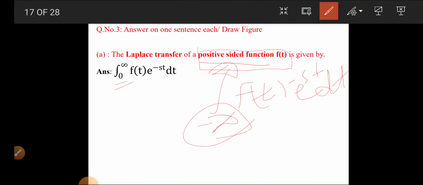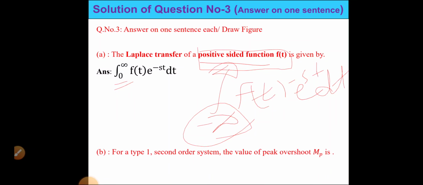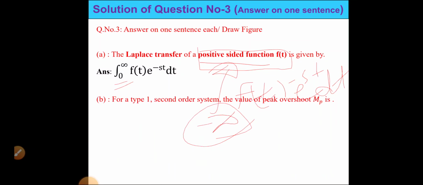Okay, so next, for a type 1 second order system, the value of peak overshoot will be e to the power minus pi sigma by root over 1 minus sigma square. So this is the formula for peak overshoot for type 1 second order system.